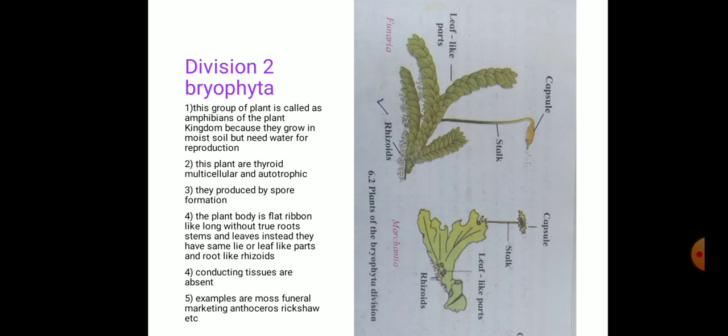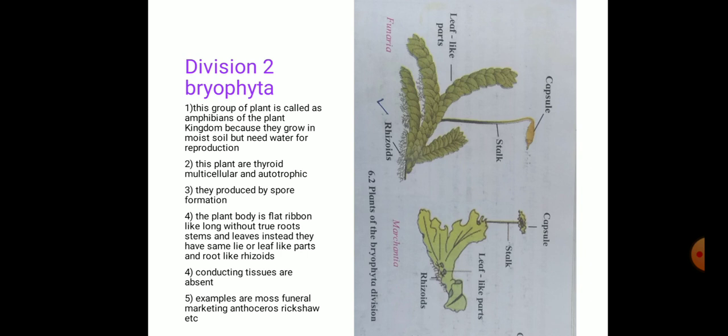The structure of the plant body of Bryophyta is flat. These are ribbon-like structures, long, without any root, stem and leaves. They don't have the real root, stem and leaf, but instead they have root-like, stem-like and leaf-like structures.